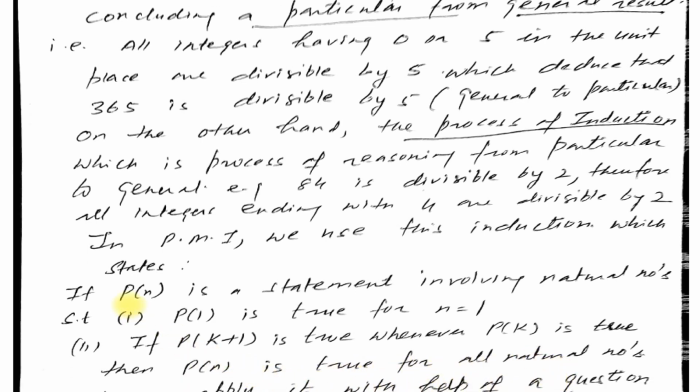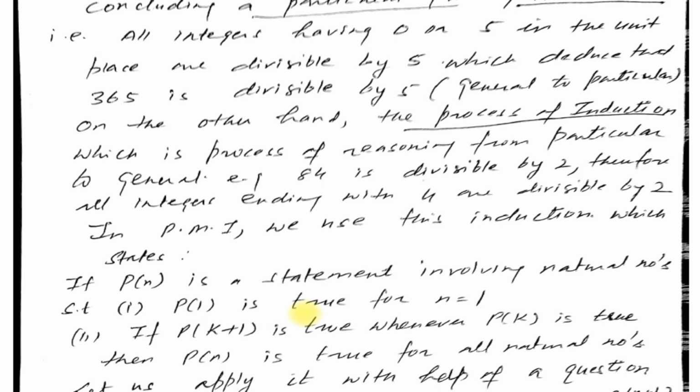Just see it again. What is the statement of the principle of mathematical induction? Number one, the principle of mathematical induction is always based upon the natural numbers. Let Pn be a statement involving natural numbers such that number one, P1 is true for n equal to 1. Number two, where k plus 1 is any natural number, if Pk plus 1 is true whenever Pk is true, then Pn is true for all natural numbers.